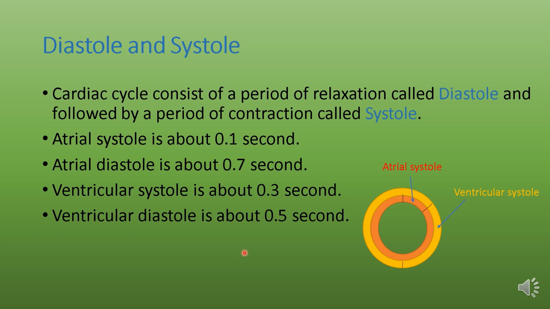You can see this is atrial systole, whose duration is 0.1 second, and the whole other part is atrial diastole, which is about 0.7 second. Likewise, ventricular systole is this part, which is 0.3 second, and all the other part is 0.5 second.